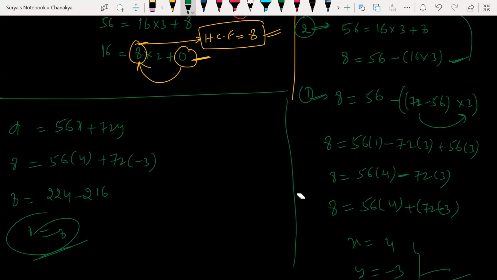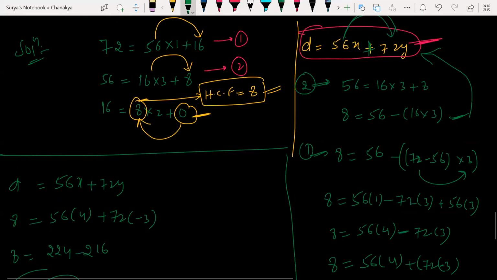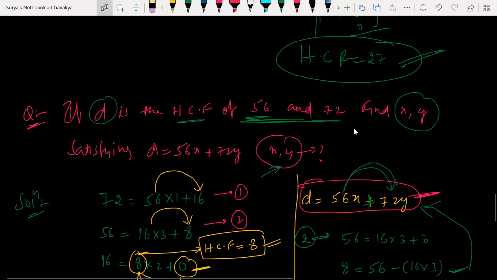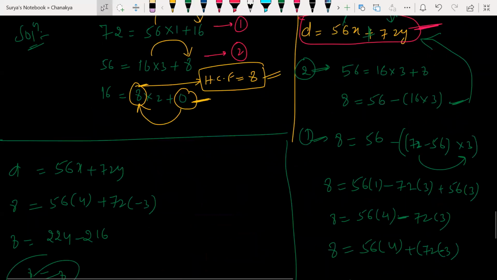Are you understanding how I wrote here? Yes, sir. So this is how I write it. Basically, if I rewrite that, this is the x and y value. Again, he is asking us to find x and y after that as well, so you have to substitute again, write, and get the answer. I hope it is clear with you all now.